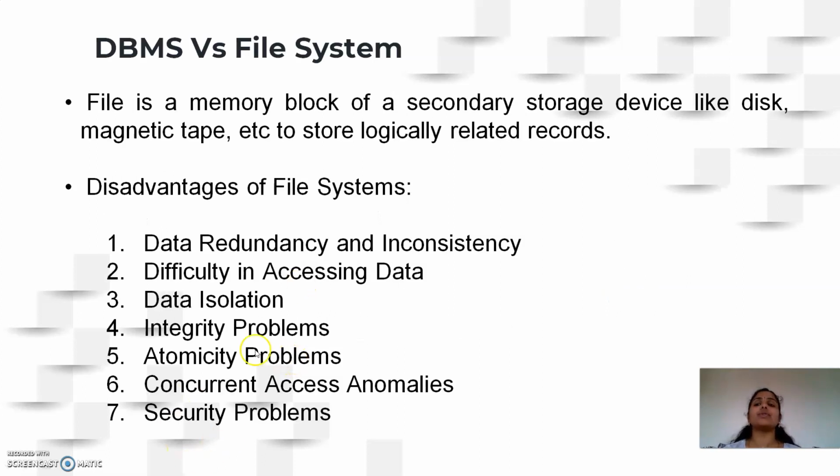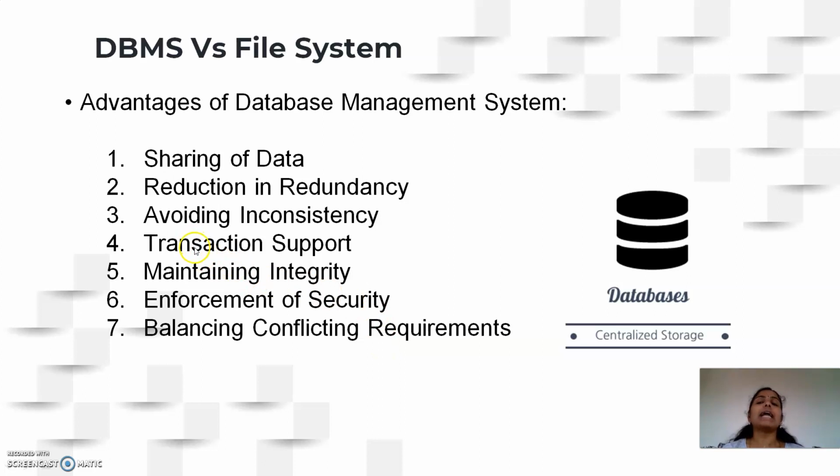Then the next disadvantage with file system is the atomicity problem and also the concurrent access anomalies. So here with DBMS, the atomicity problem is reduced by making use of a strong support system called the transaction management of DBMS. Also, the conflicting requirements of concurrent transactions are balanced here with DBMS. So the atomicity and concurrent access anomalies both are taken care of by the transaction management component of DBMS.